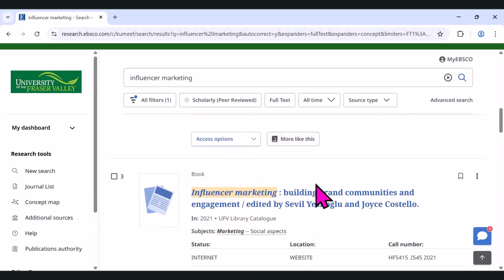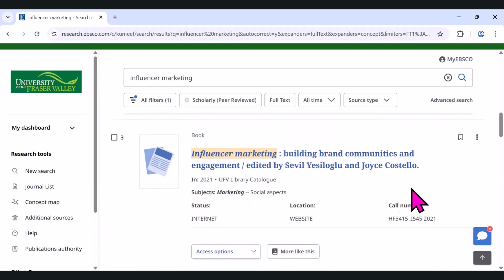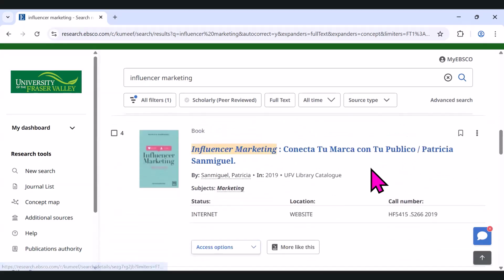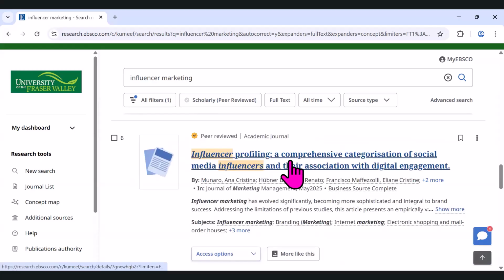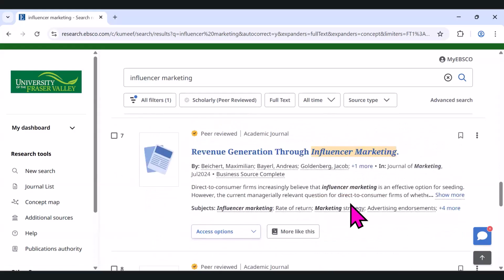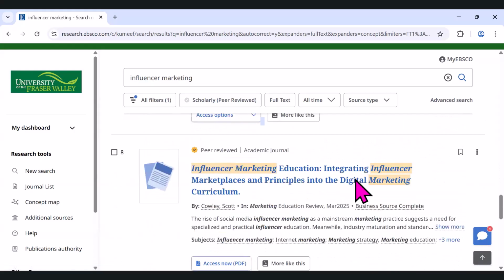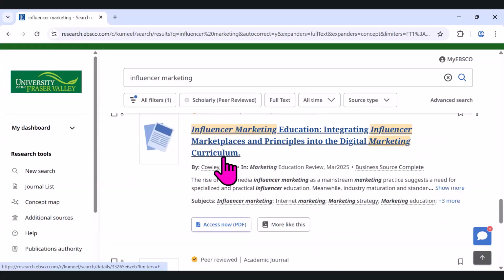And if I were to take a look at some of these titles, influencer marketing, building brands, that one's not in English, authenticity in influencer marketing, influencer profiling, categorization of social media and their association with their content, revenue generation, education. Should we be putting this into curriculum?